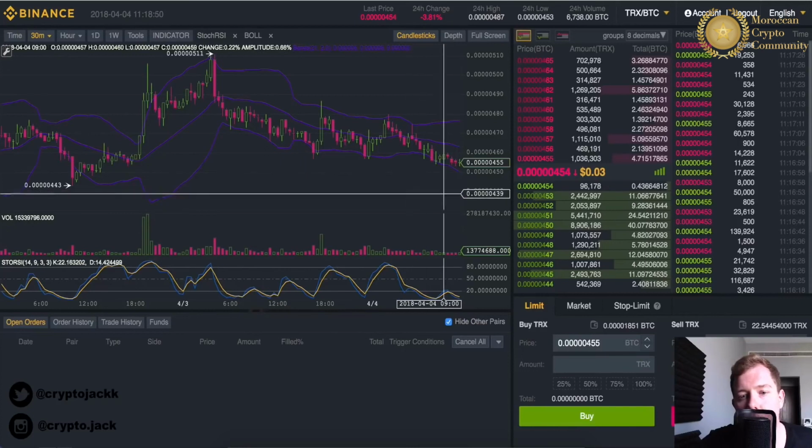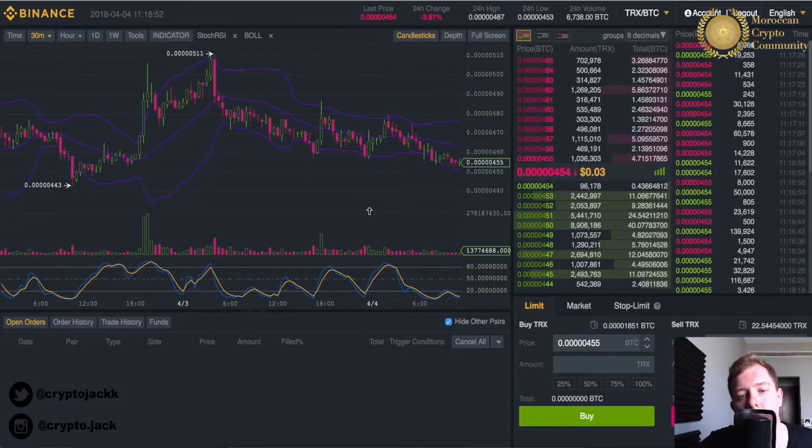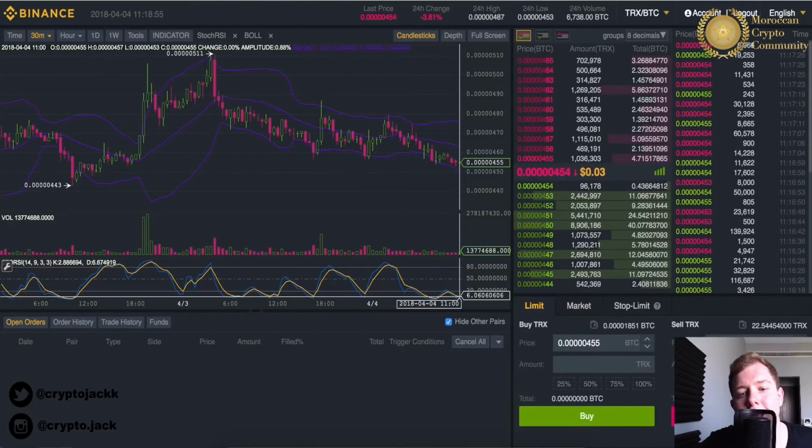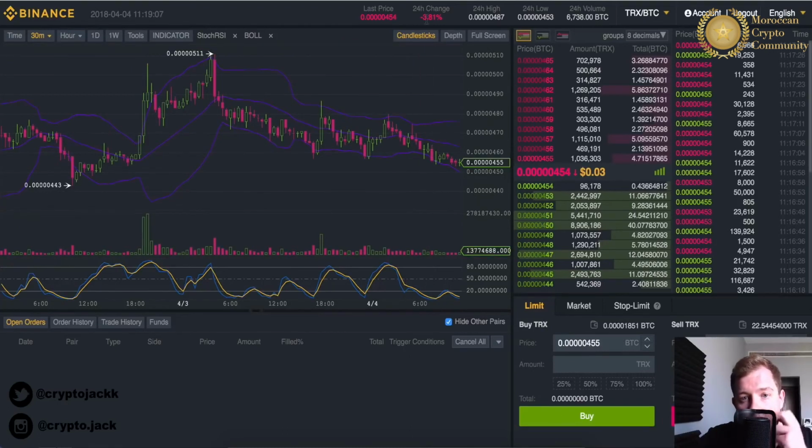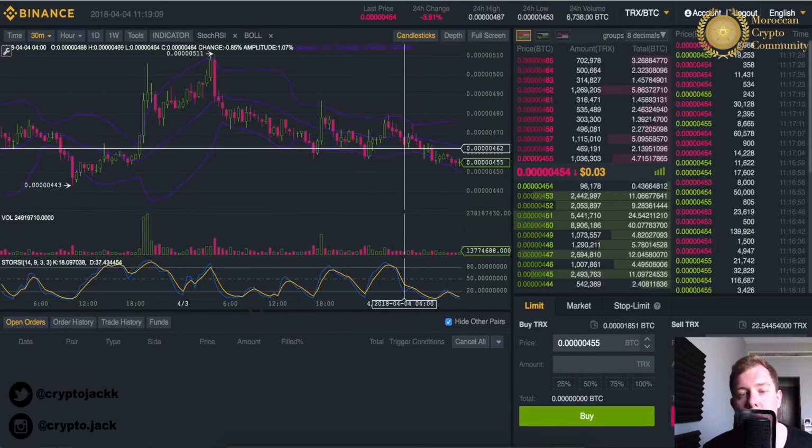But we can see here we are seeing a bit of a growth in this green candlestick, and also the RSI is down here and it is pretty much underbought, which means we could see a little bit of a price increase. And in fact, just once I've been filming this video, the price has increased by 1%. It was 4.81% change, now it's 3.81% change. So you can see it's increased by 1%.